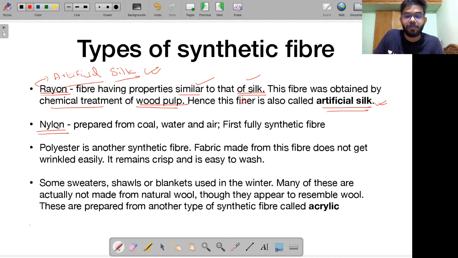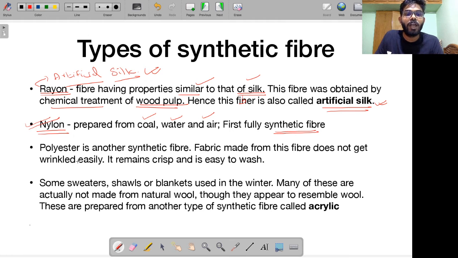Nylon. Obviously, you have definitely used nylon ropes and so on in your life. That is also an example of a synthetic fiber. Nylon is prepared from coal, water, and air. This is the first fully synthetic fiber that was created. This was the first synthetic material that we created, and it was nylon.